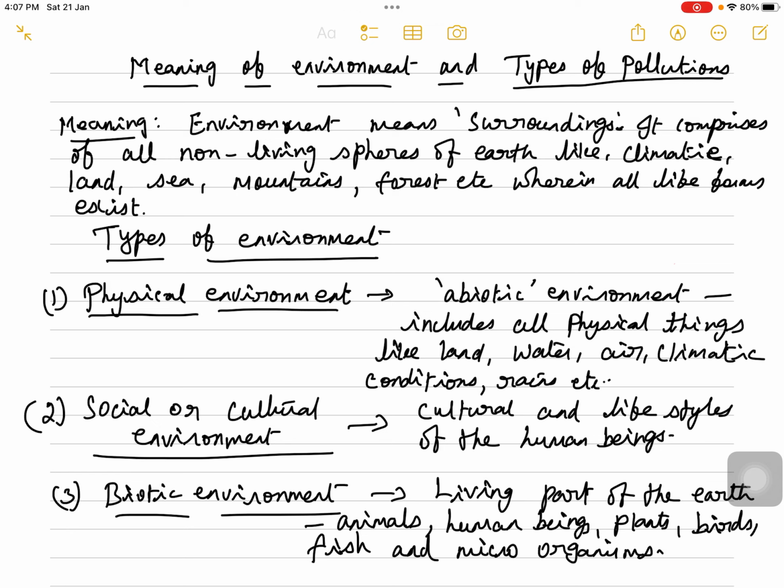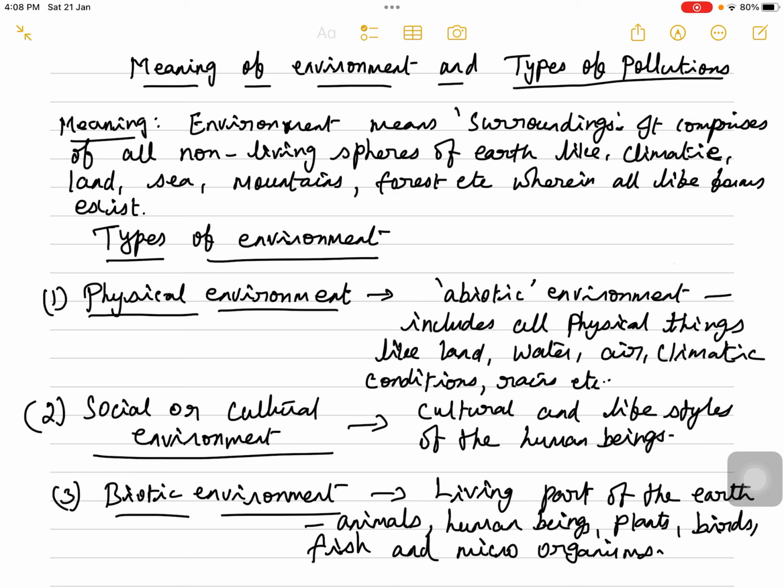what is the environment and what are the various types of environment. What is the meaning of environment? Environment means surroundings. That is whatever the surroundings which we are living, which is comprised of all non-living spheres of earth like climate, land, sea, mountains, forest, etc., wherein all life forms exist. So all the living things coexist with the non-living things, which is constituting the surroundings.